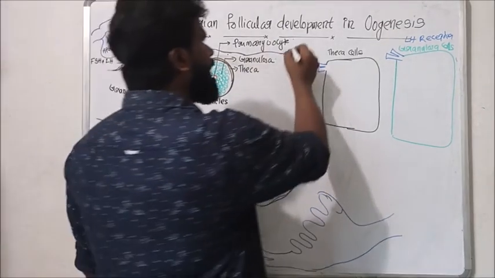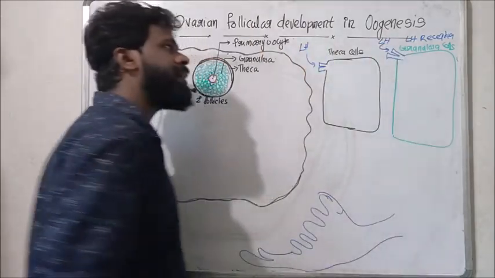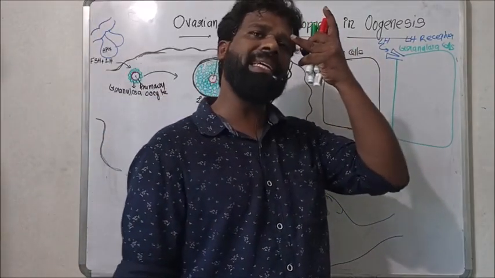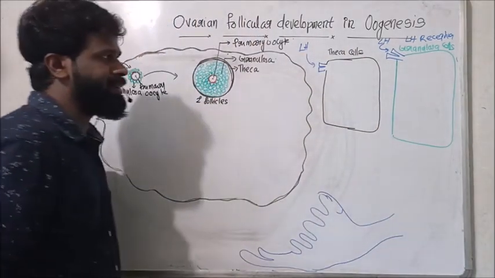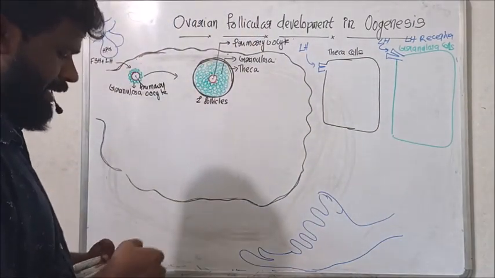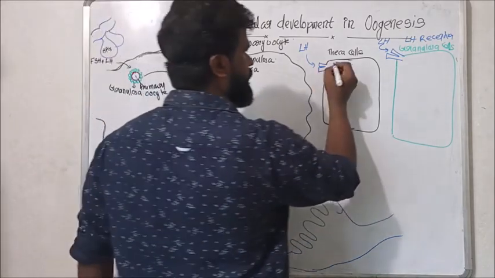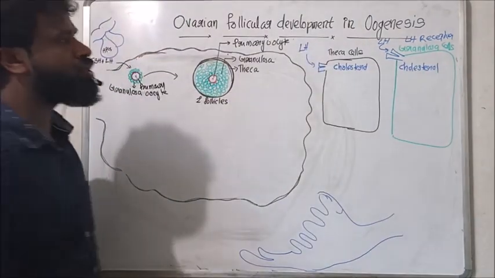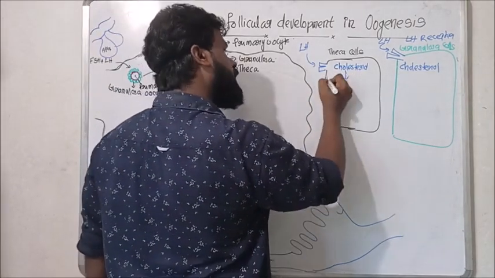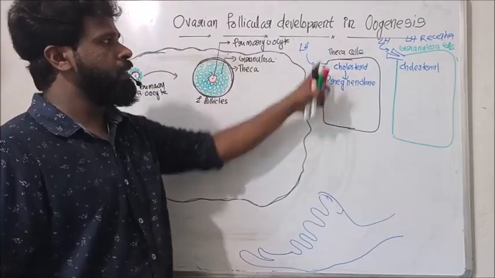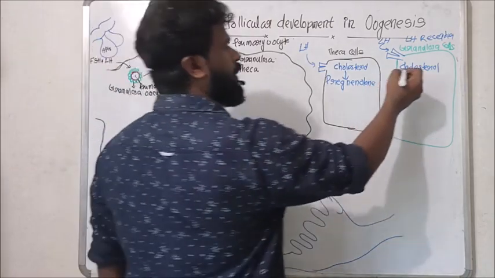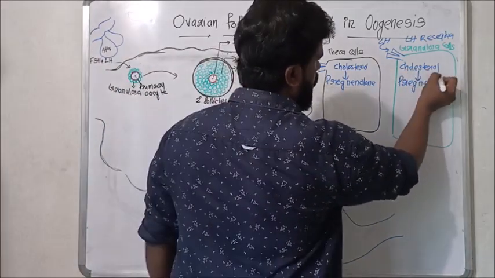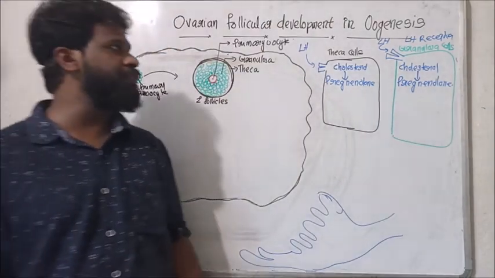So under the stimulation of LH, both get stimulated. As a result, in the theca cell as well as the granulosa cell, cholesterol is converted to pregnenolone under the stimulation of LH.